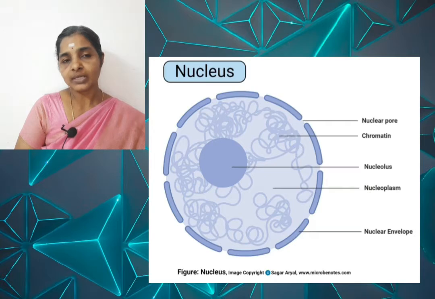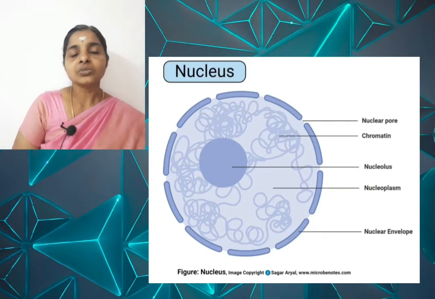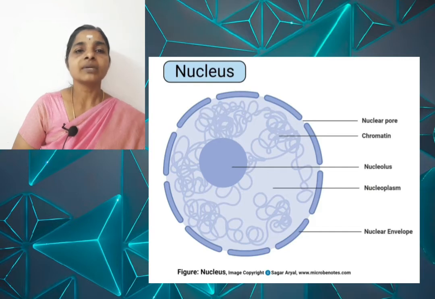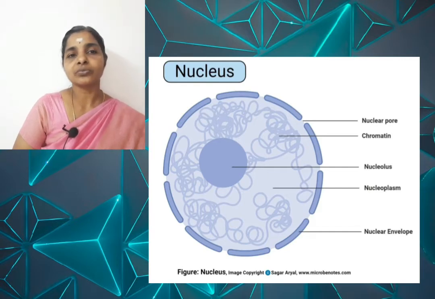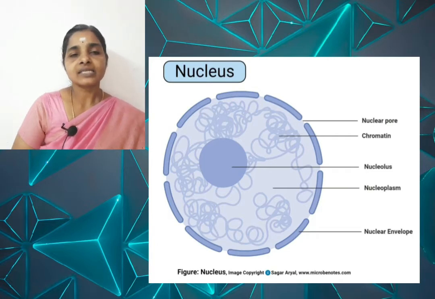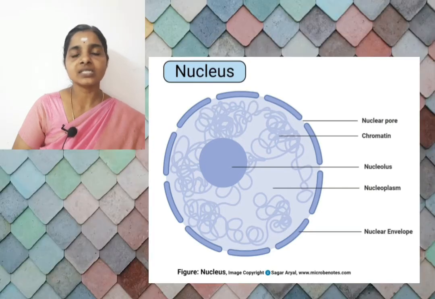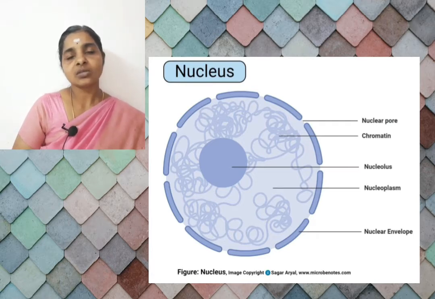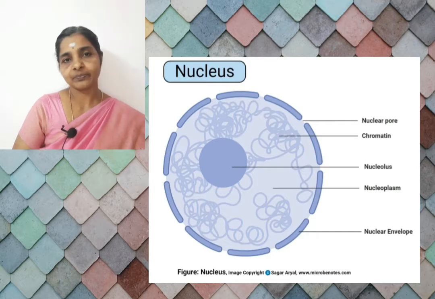So this nuclear envelope consists of small pores through which materials move in and out of the nucleus and its cytoplasm. And next, inside the nucleus there is a colorless fluid region which is called nucleoplasm. In this nucleoplasm, units such as chromatin material and nucleolus are suspended.